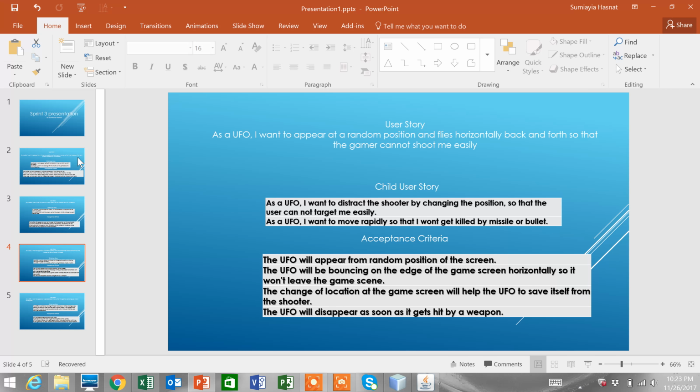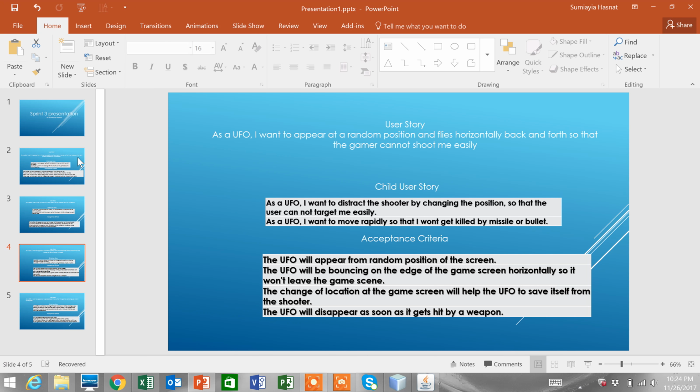User story: as a UFO, I want to appear at a random position and fly horizontally back and forth so that the gamer cannot shoot me easily. Child user story: as a UFO, I want to distract the shooter by changing position so that the user cannot target me easily. As a UFO, I want to move rapidly so that I won't get killed by a missile or bullet.